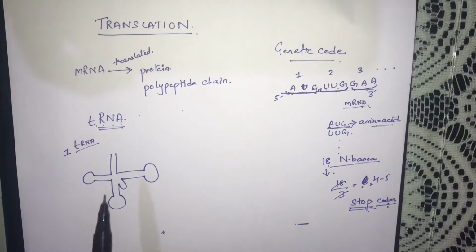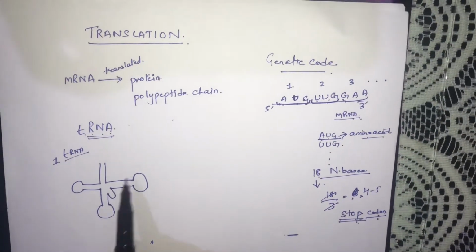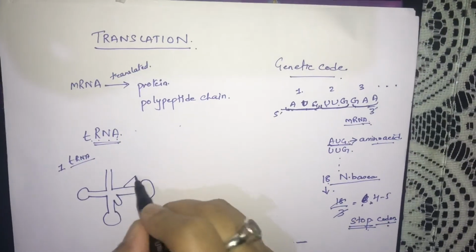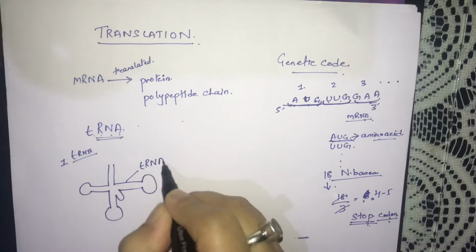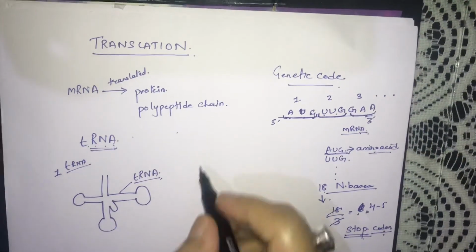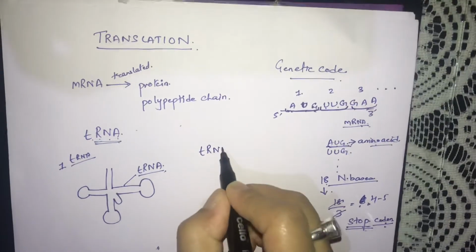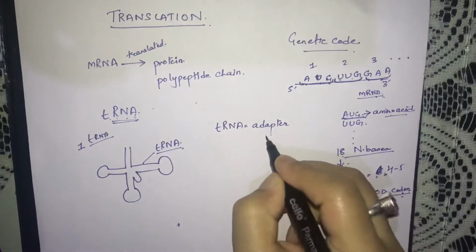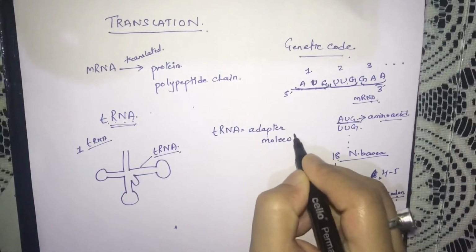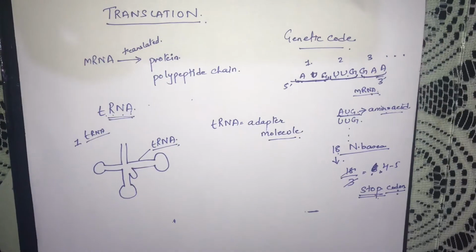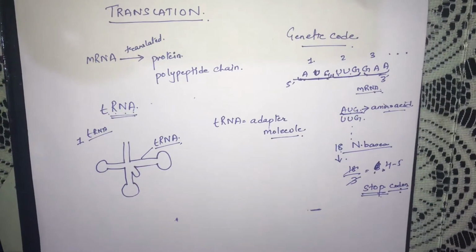Now talking about this tRNA, this is the structure of a single tRNA. tRNA is also called an adapter molecule. Now what is an adapter? An adapter is something that will connect one particular thing with the other.